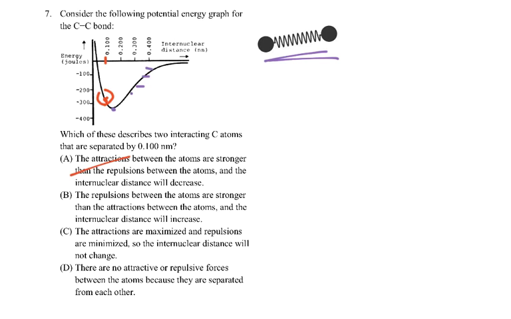No. The repulsions between the atoms are stronger than the attractions, and the internuclear distance will increase. That's a fancy way of saying yes, they're going to push apart from each other. The attractions are maximized and repulsions are minimized, so it will not change? No. There are no attractive or repulsive forces? No. Okay, the answer is B for number 7.